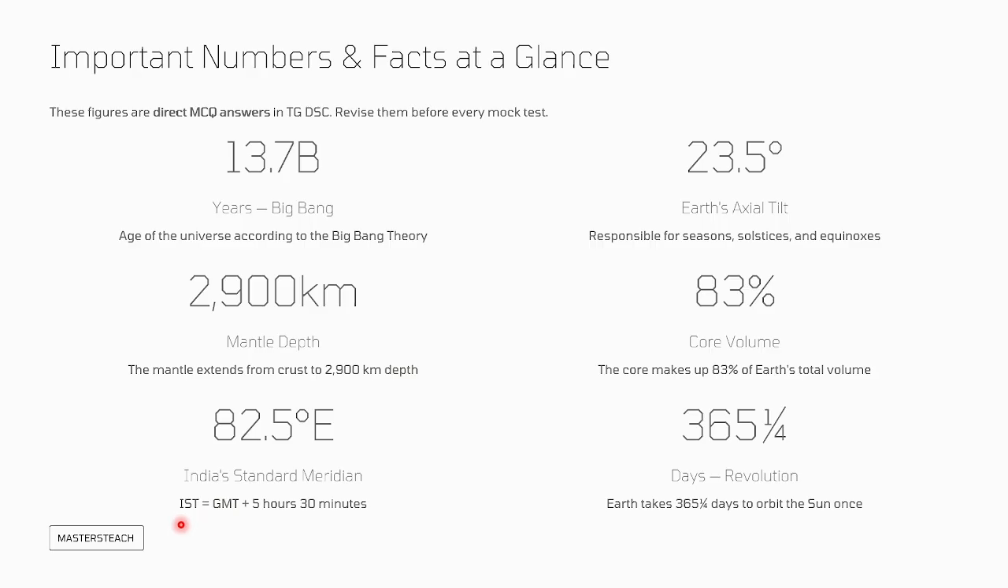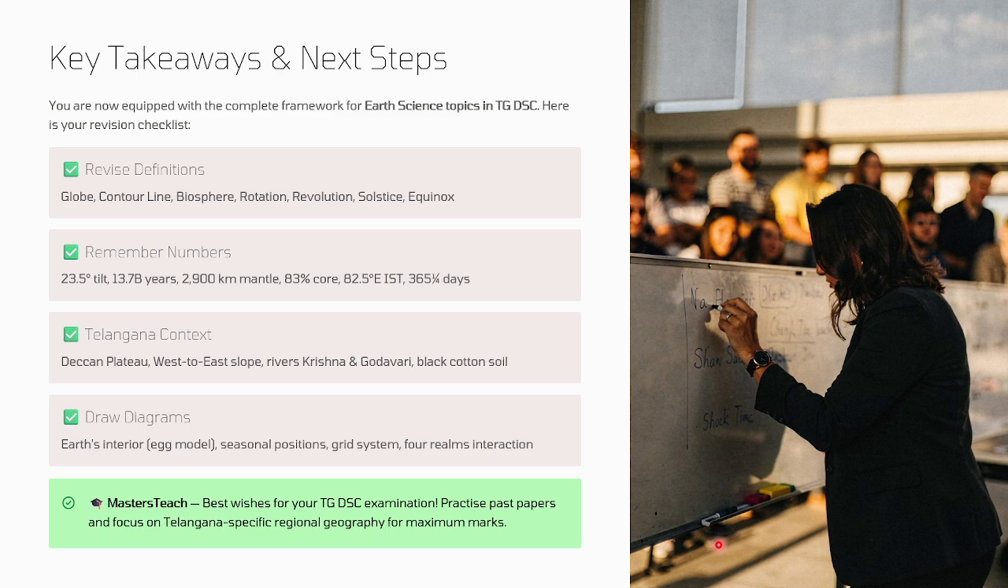So IST is equal to GMT plus 5 hours 30 minutes, whereas 365 and 1/4 days is the revolution period. Earth takes 365 and 1/4 days to orbit the sun once. So this is the thing. What you have to remember: globe, contour line, biosphere, rotation, revolution, and solstice, equinox. So remember the numbers, okay?